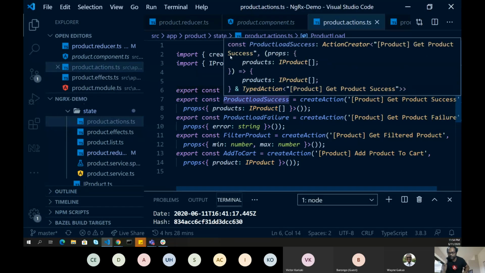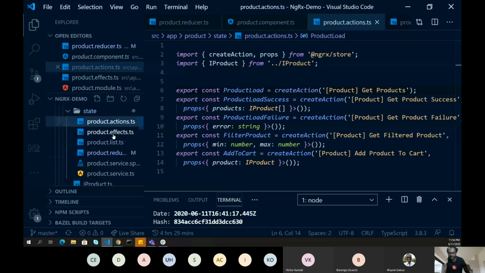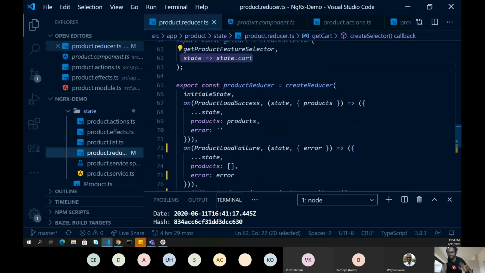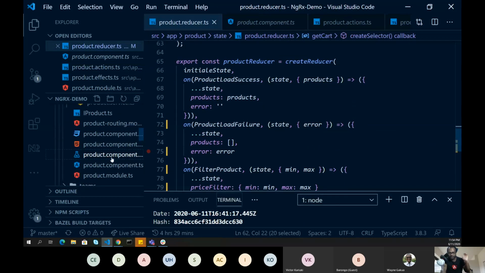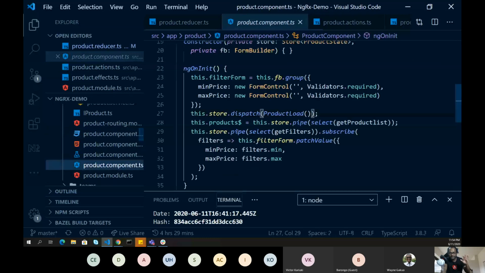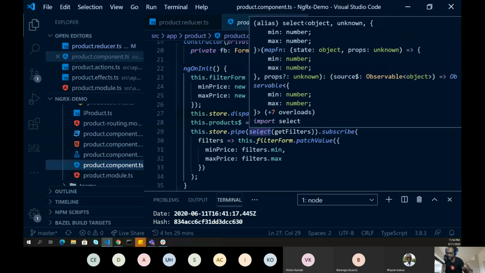It will go to my effect, because I have defined in my effect that all the product load actions should be handled here, and it retrieves the information and raises another action. Here I am again raising an action which goes to the reducer and updates my store. The most important thing is, of course, unless your component dispatches an action, nothing will happen.